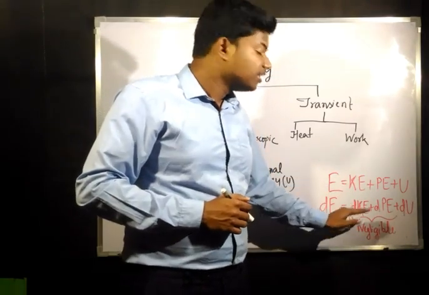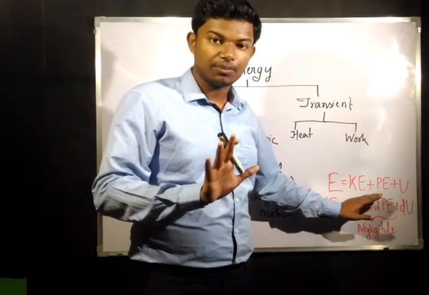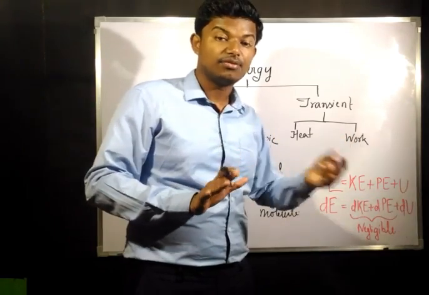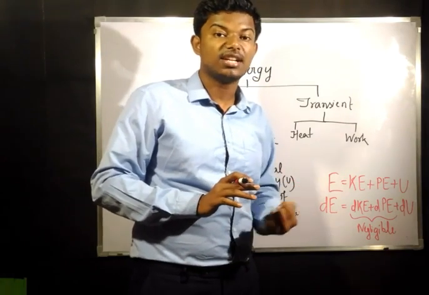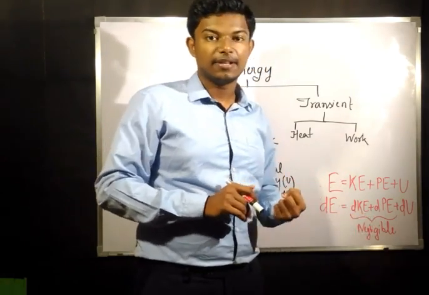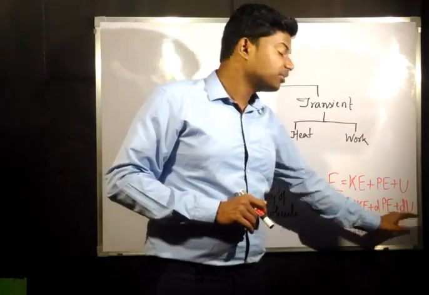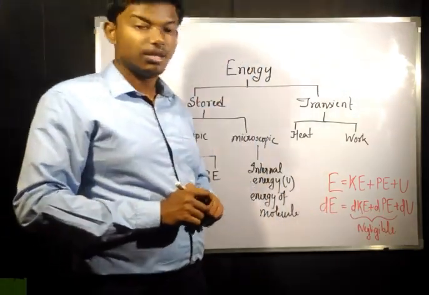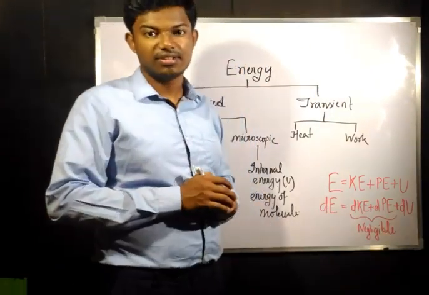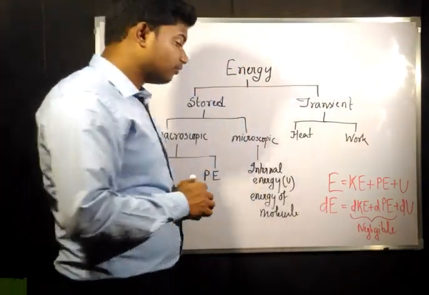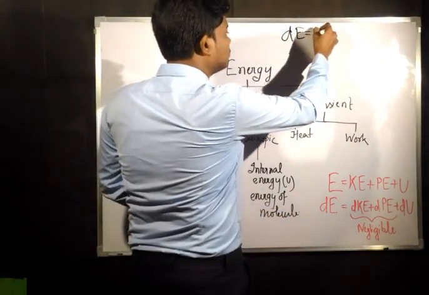That means the changes in kinetic energy and potential energy have a value, they are not zero, but they are very negligible. So if this is negligible, then dE becomes equal to dU. That is, change in energy of the system becomes equal to change in internal energy of the system.